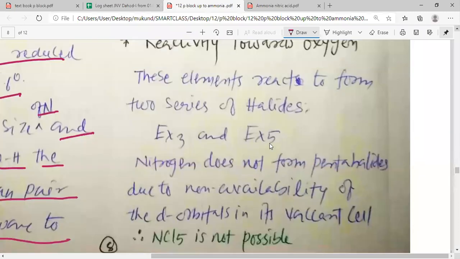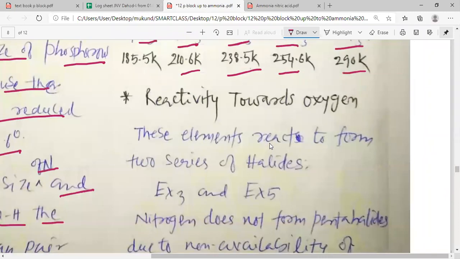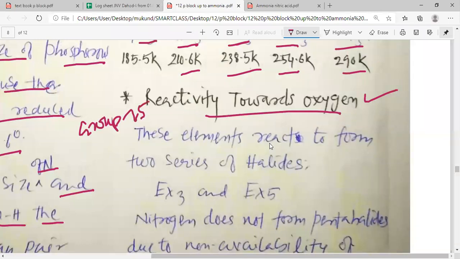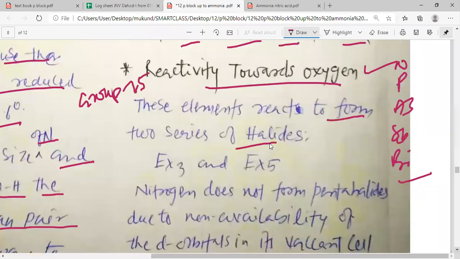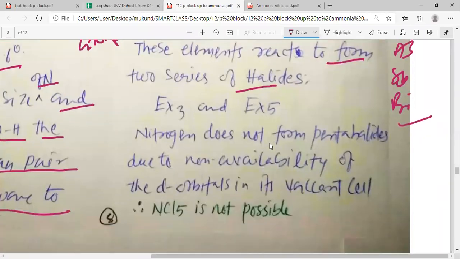Now, dear students, we have studied the reactivity towards hydrogen. Let us study the reactivity towards halogens. These elements, meaning elements of group number 15, which are nitrogen, phosphorus, arsenic, antimony, and bismuth, react to form a series of halides. So please remember that you can have EX3 and EX5. So you can have two types of halides, EX3 and EX5.